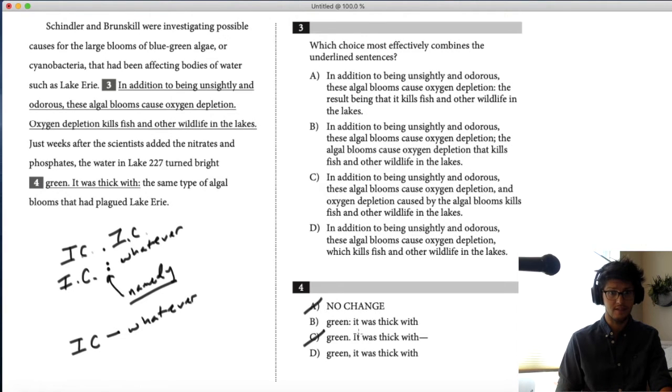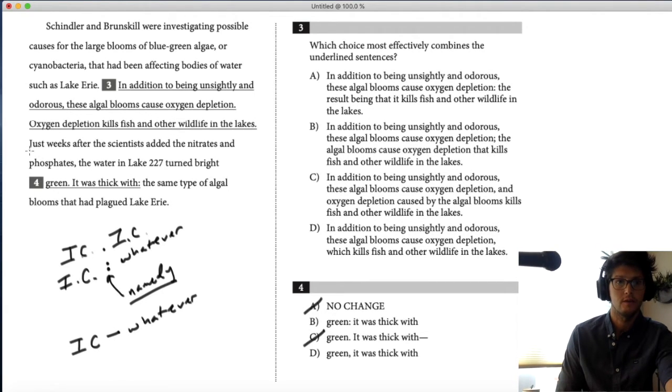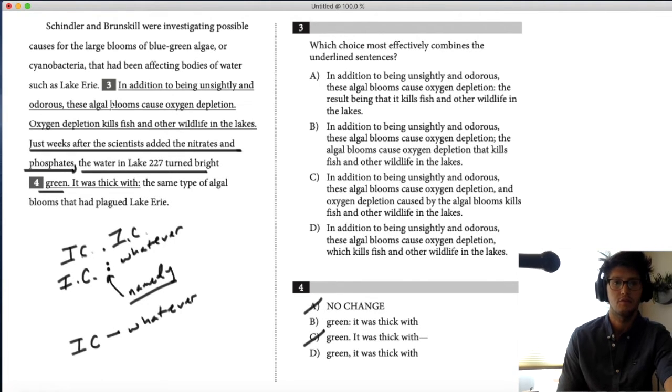Now, in this case, I think it's going to be the colon. Let's see. The point would be, do we have a full sentence before? Just weeks after the scientists added nitrates and phosphates. That's not a full sentence. Here's the comma. The water turned bright green. That is a full sentence. Notice I skipped this part when I read it because it's simpler to get rid of prepositional phrases. In is a preposition and the words that follow it up until the verb. The water turned bright green.